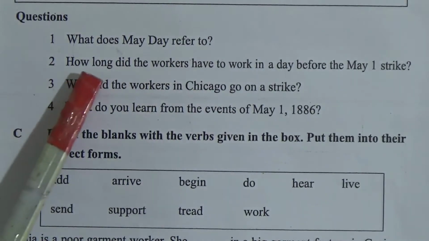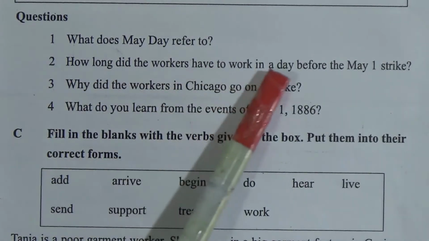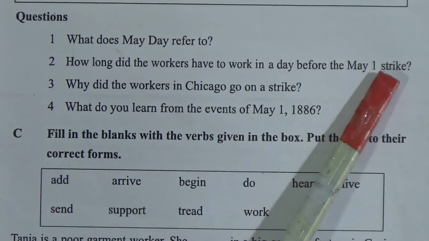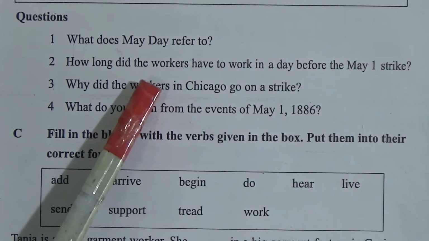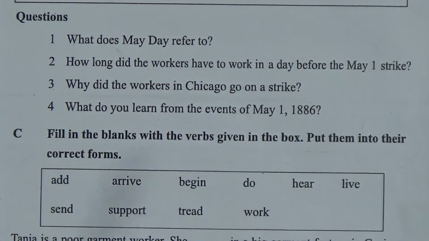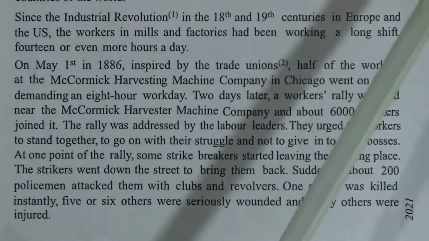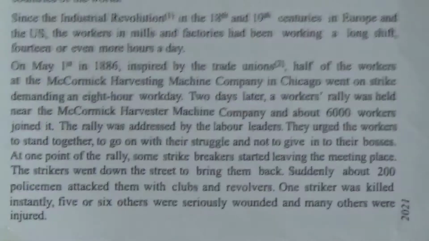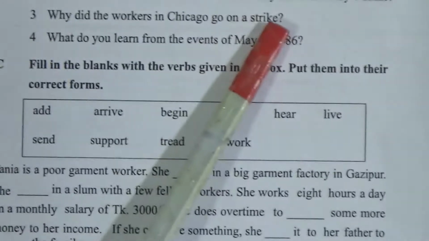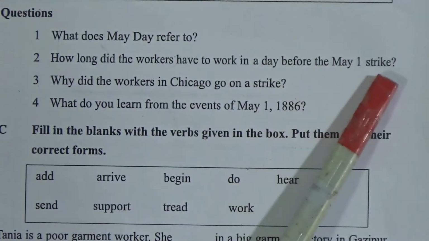Now number 2, how long did the workers have to work in a day before the May 1 strike? How long? It is given in your story. Now look, 14 or even more hours a day. Look at the last line of the second paragraph. So the workers had to work 14 or even more hours a day before the May 1 strike.